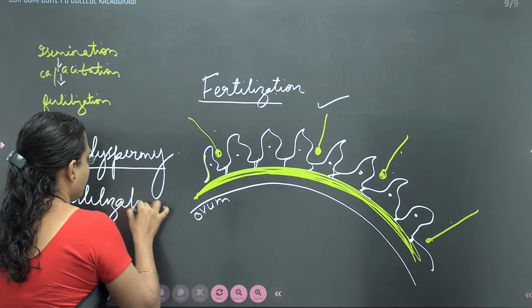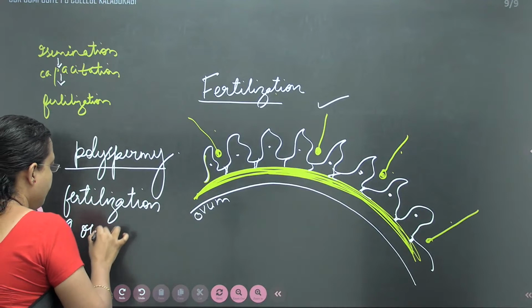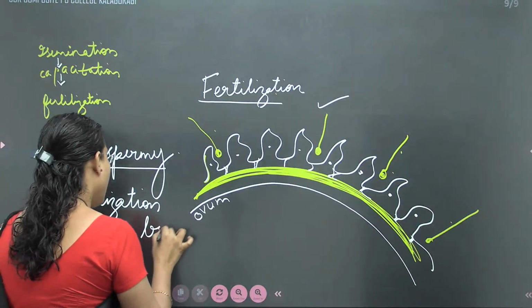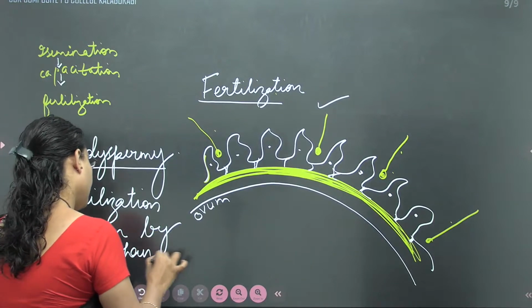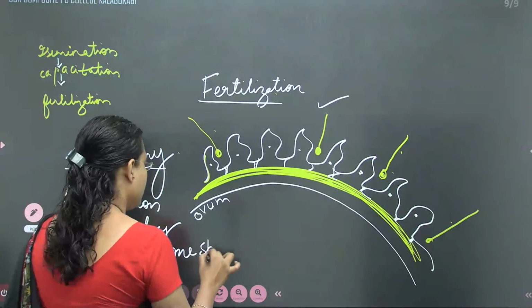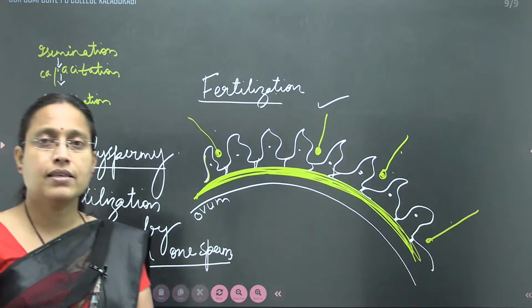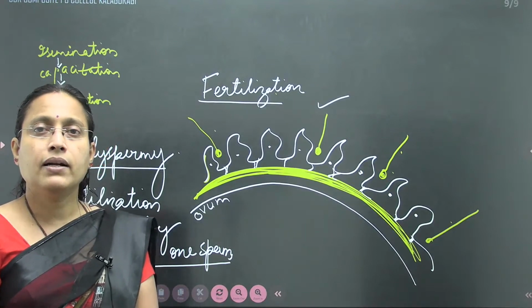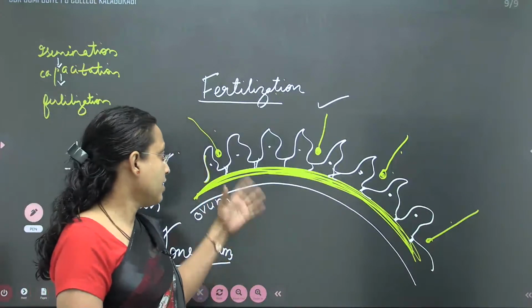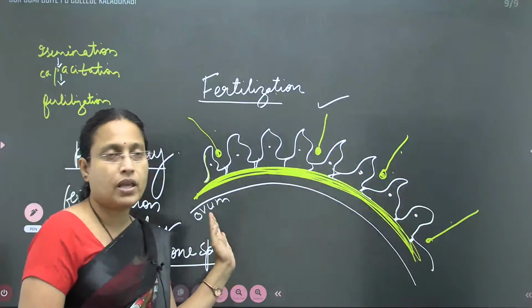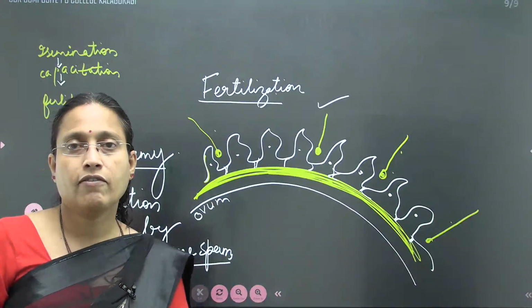So here, fertilization of ovum by more than one sperm is called polyspermy. But there are reactions that are occurring during fertilization. They can prevent polyspermy. So I am going to explain what all events occur during fertilization.